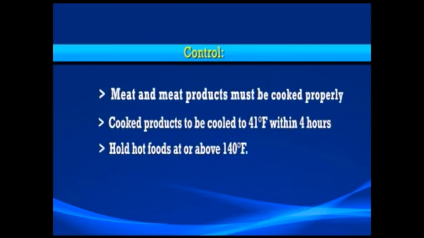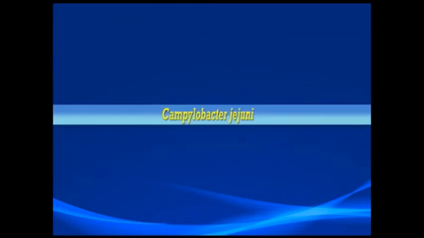These diseases can be controlled by cooking meat and meat products properly. Cooked product must be cooled to 41 degrees Fahrenheit within 4 hours, and hot foods held at or above 140 degrees Fahrenheit.